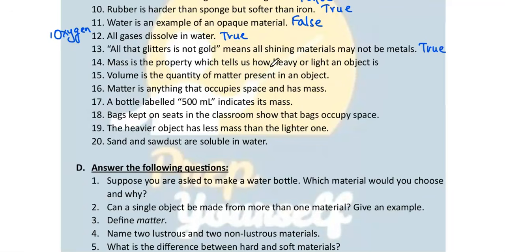Mass is the property which tells us how heavy or light an object is. True. Volume is the quantity of matter present in an object. No, mass is the quantity of matter present in an object. So this is false. Matter is anything that occupies space and has mass. Absolutely true. A bottle labeled 500 ml indicates its volume, not mass. So this is false.